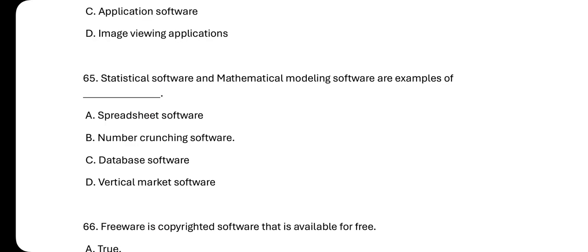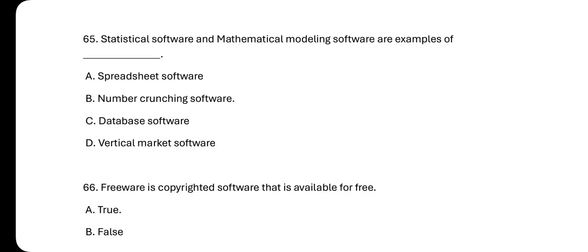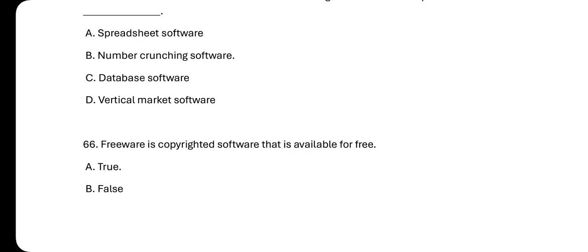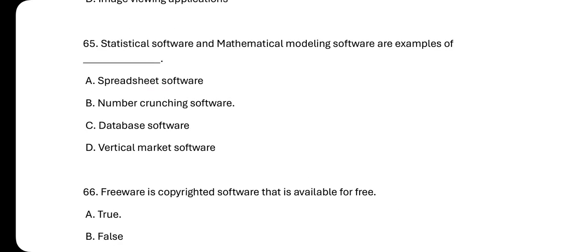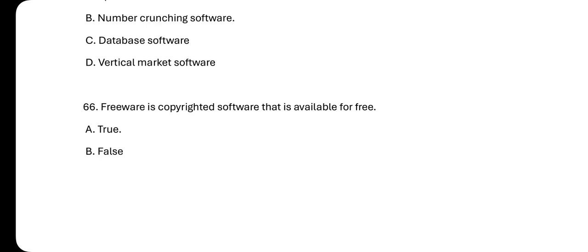Number 65. Statistical software and mathematical modeling software are examples of A, spreadsheet software, B, number crunching software, C, data software, and then D, vertical market software. So the answer is B, number crunching software. So it's very easy for them.